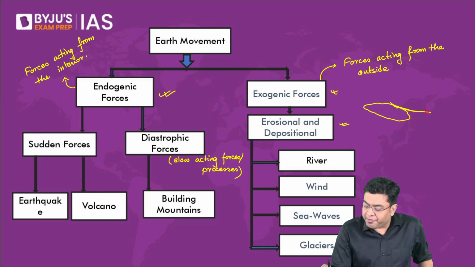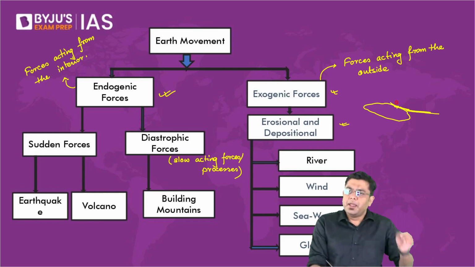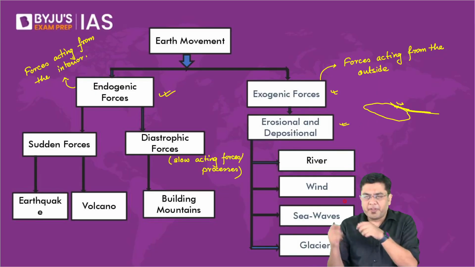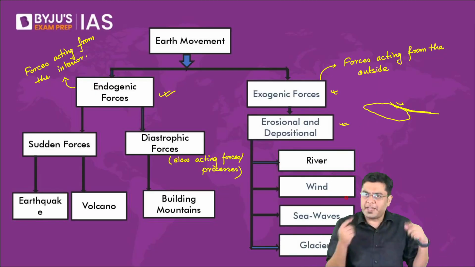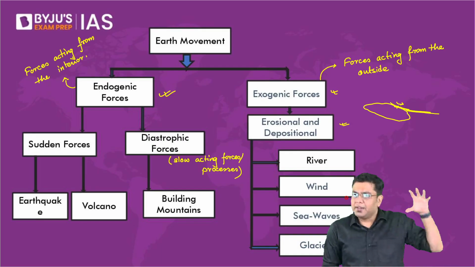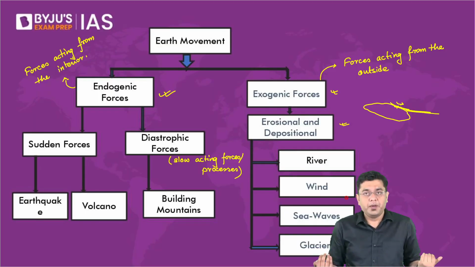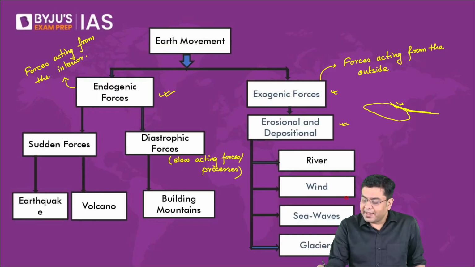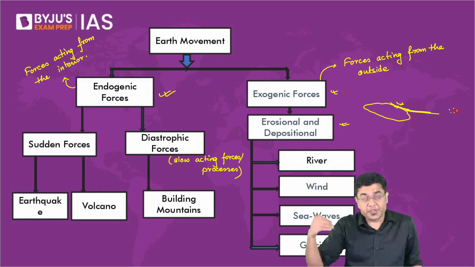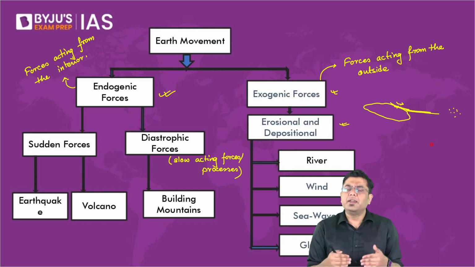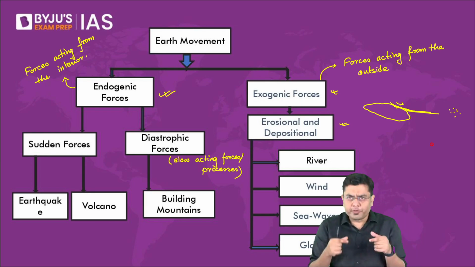Every day, the river will carry some particle of that rock along with it, and the size of the rock will keep on reducing. That is erosion, right? But all the materials that the river is carrying, it will deposit eventually somewhere, isn't it? So that is deposition.